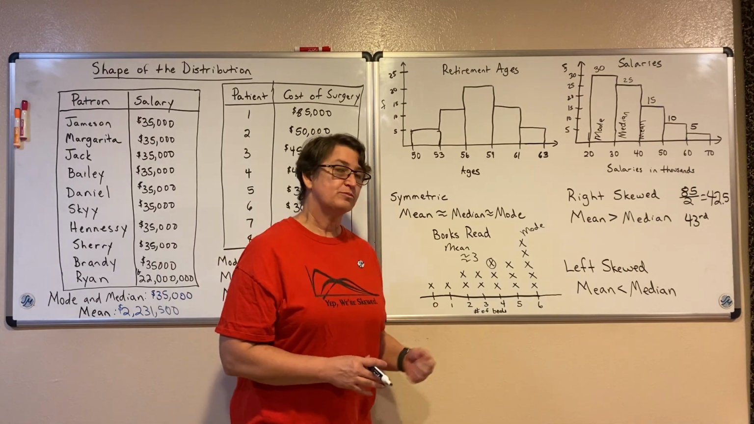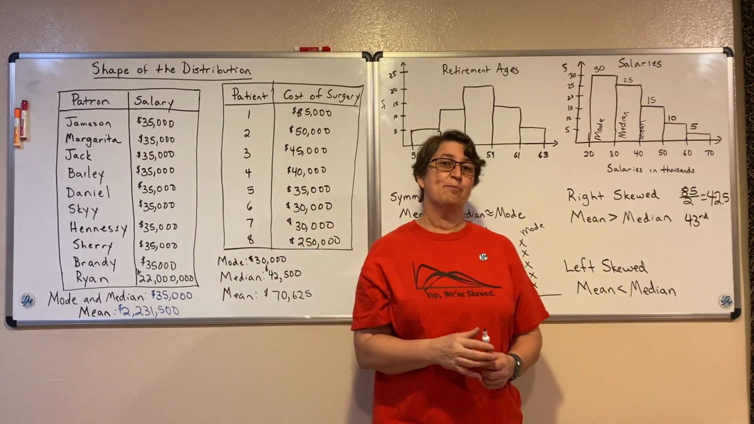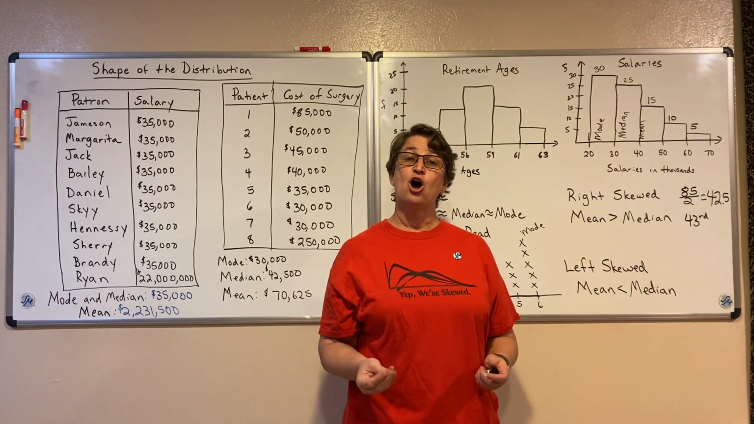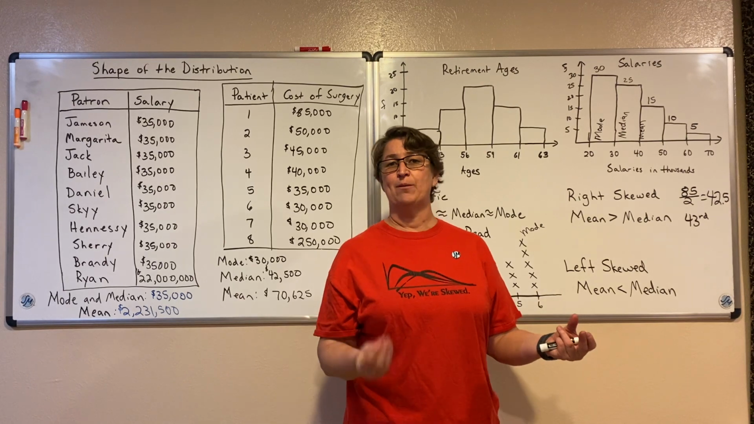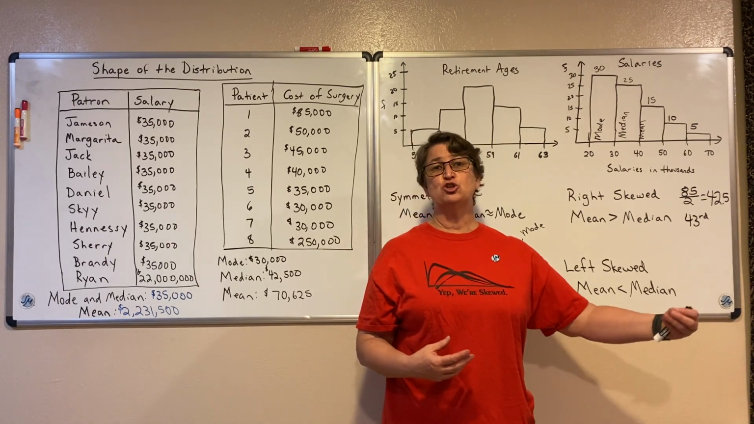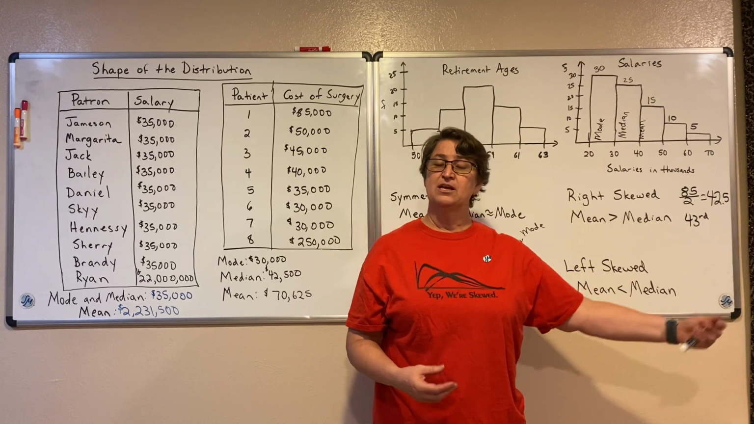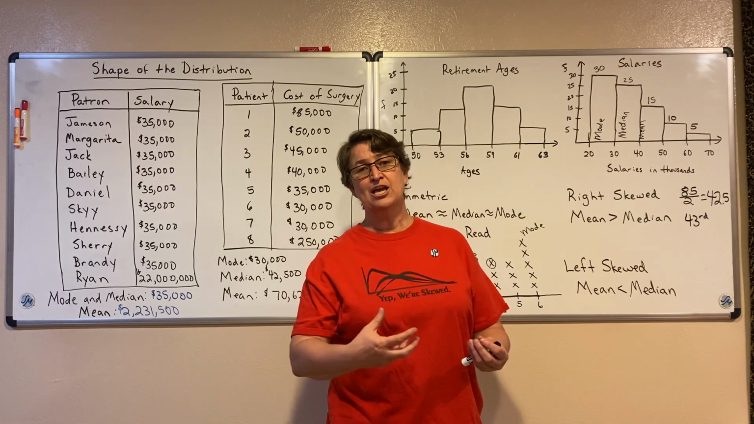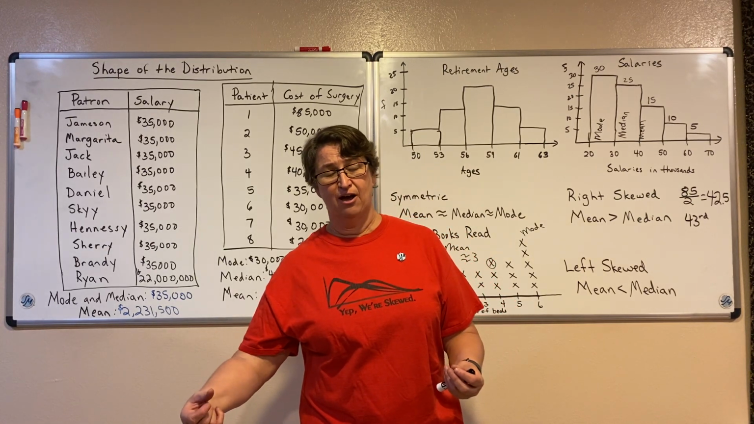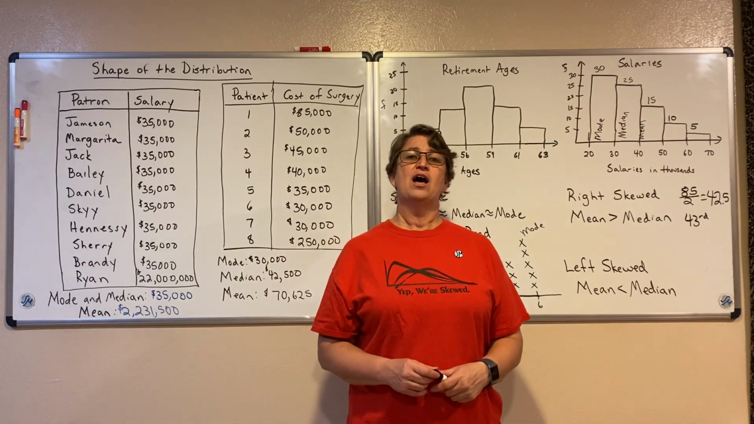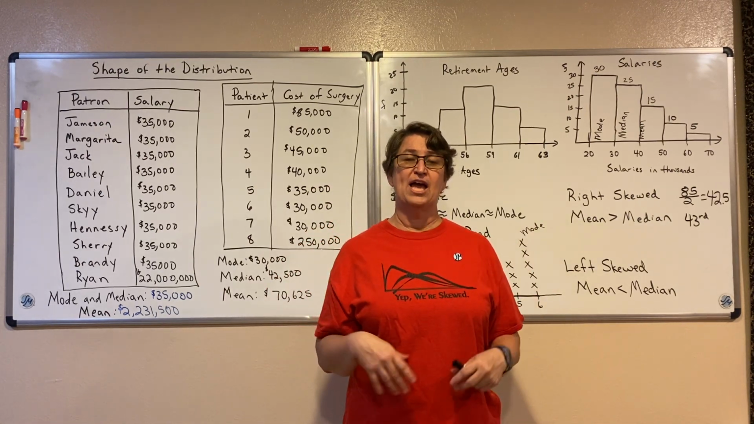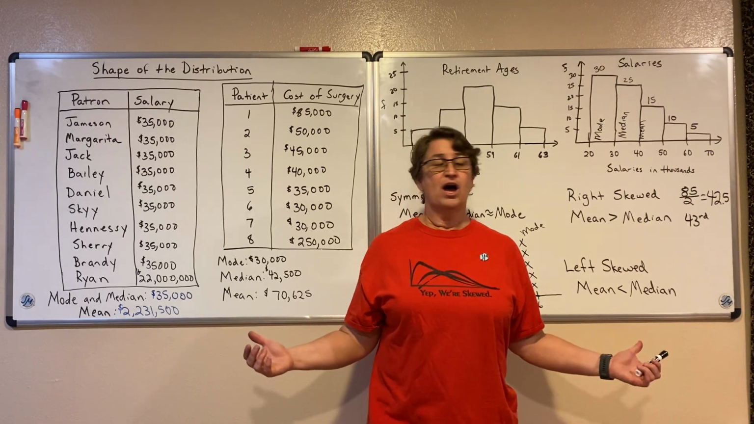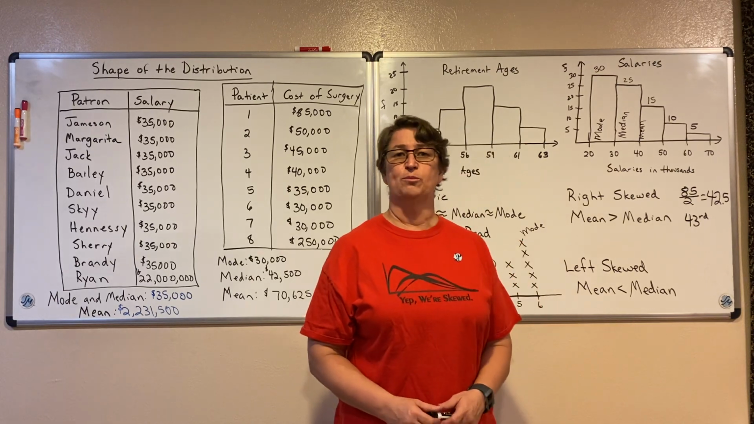So we can also picture the shape of our distribution if we know the mean, the median, and the mode. If I know that my mean is greater than my median, then I know that my distribution is skewed to the right. If I know that my mean is less than my median, then I know that my distribution is skewed to the left. And if the mean, median, and mode are all about the same, then I know that my distribution is fairly symmetric. So those distributions just tell us a little bit about our averages.